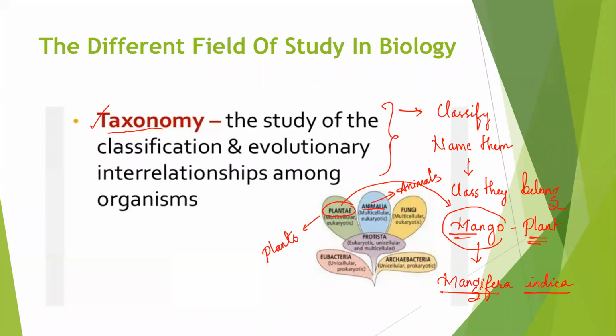Also, to make it easy for understanding, scientific names are given. It is not only for a particular country, it is universal, meaning the entire world can use that one particular name.